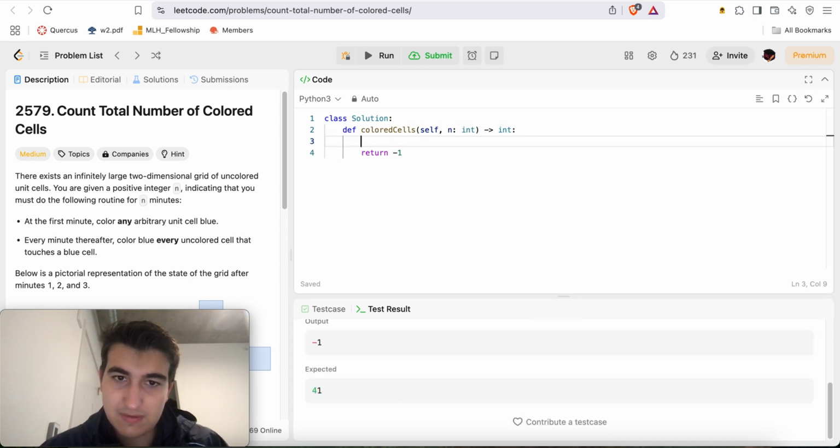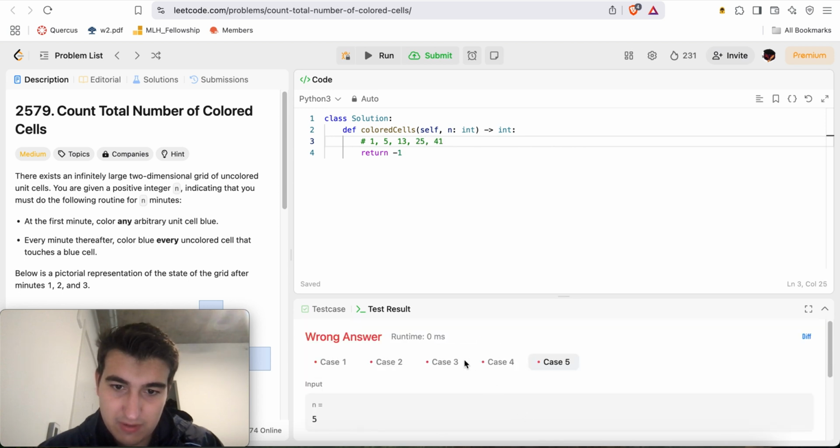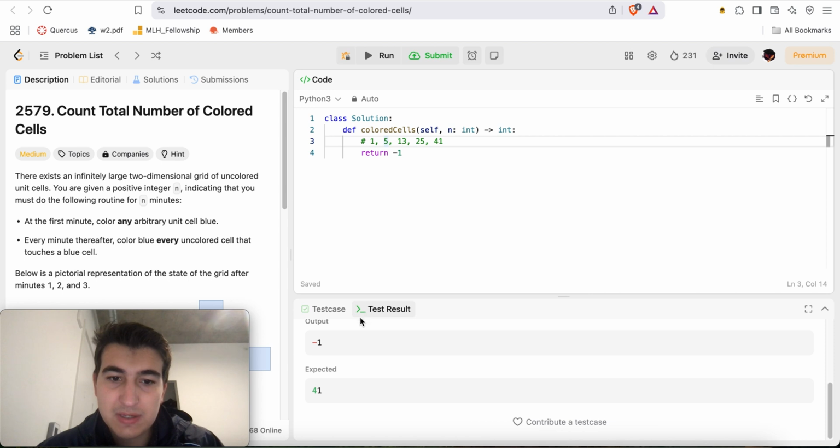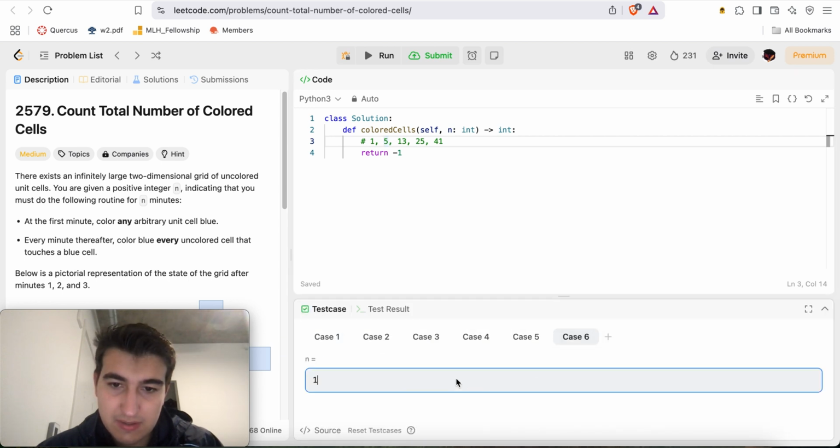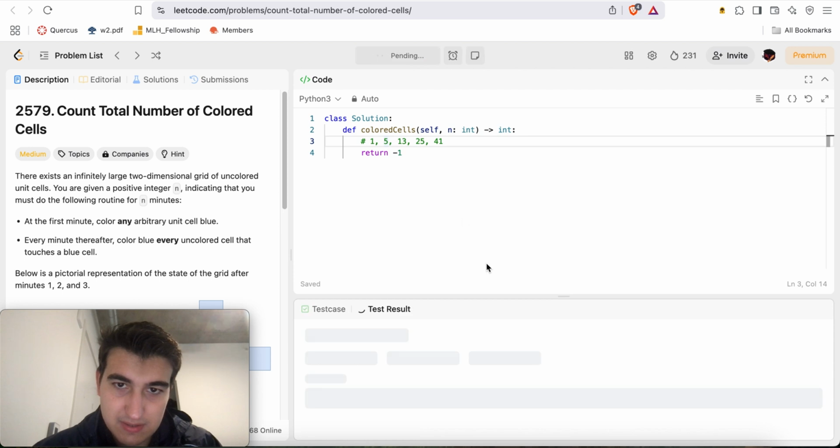So let's write this down: 1, 5, 13, 25, 41, right? Interesting. Here we can add n is equal to 6.